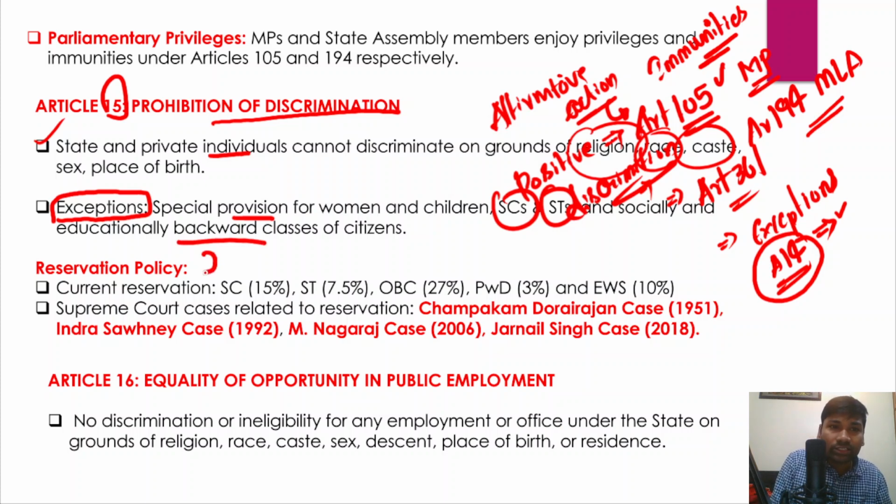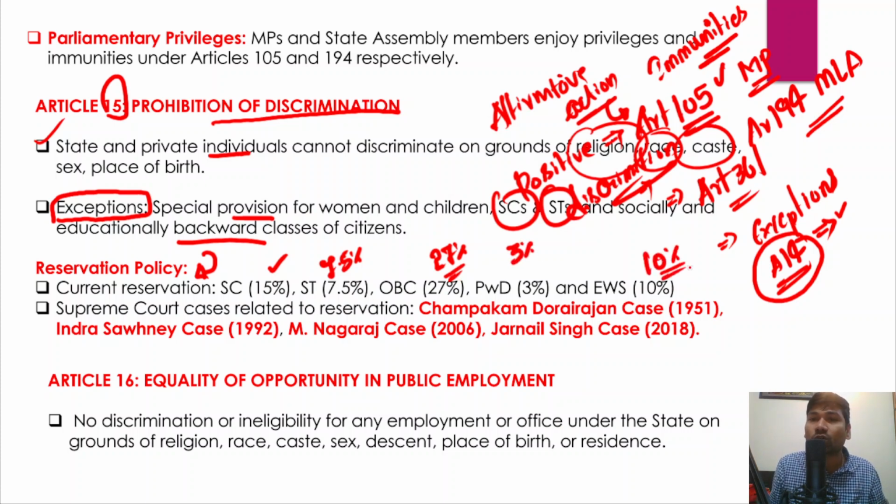So we have a reservation policy, which is part of the affirmative action, and this reservation policy has provided reservation for scheduled castes 15%, scheduled tribes 7.5%, OBCs 27%, persons with disabilities 3%, and economically weaker sections 10%. The reservation has been given as per the policy of affirmative action, and this is an exception to Article 15 of the Indian Constitution.